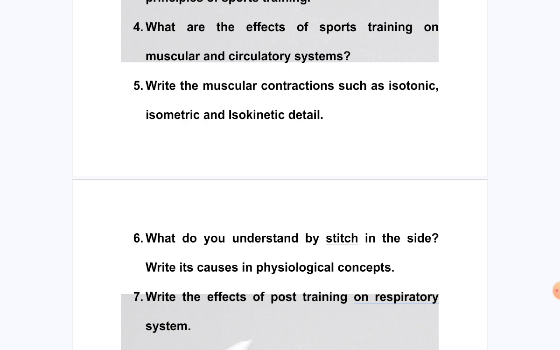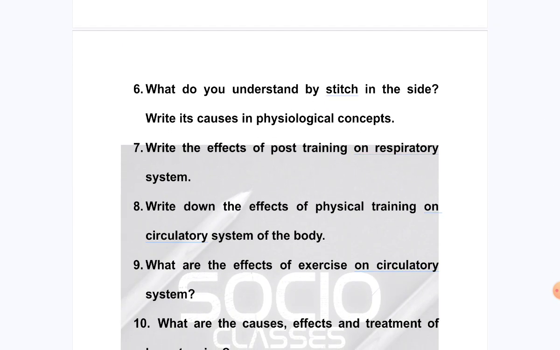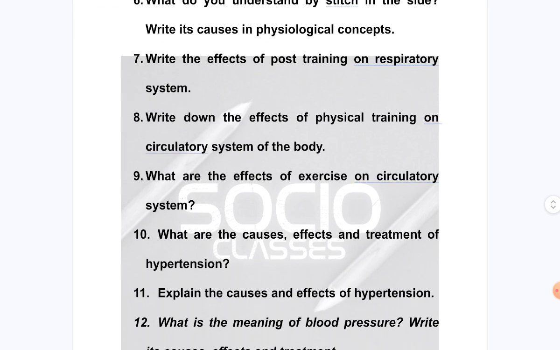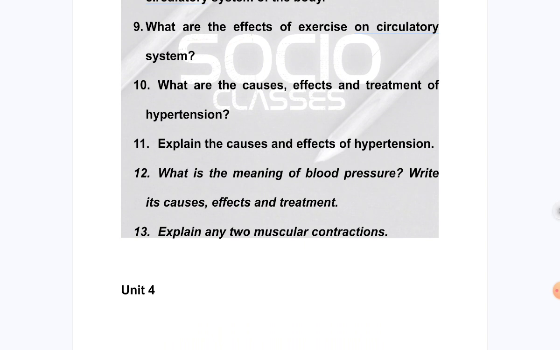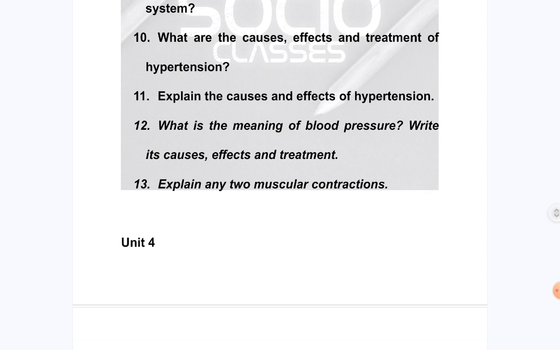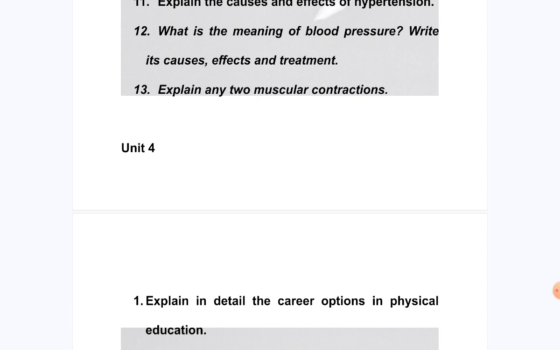as isotonic, isometric and isokinetic in detail, and then what do you understand by stitch in the side, write its causes in psychological concepts, and then write the effects of sports training on respiratory system, and then write down the effects of physical training on circulatory system of the body, and then what are the effects of exercise on circulatory system, and then what are the causes, effects and treatment of hypertension, and then explain the causes and effects of hypertension, and then what is the meaning of blood pressure, write its causes, effects and treatment, and then explain any two muscular contractions.